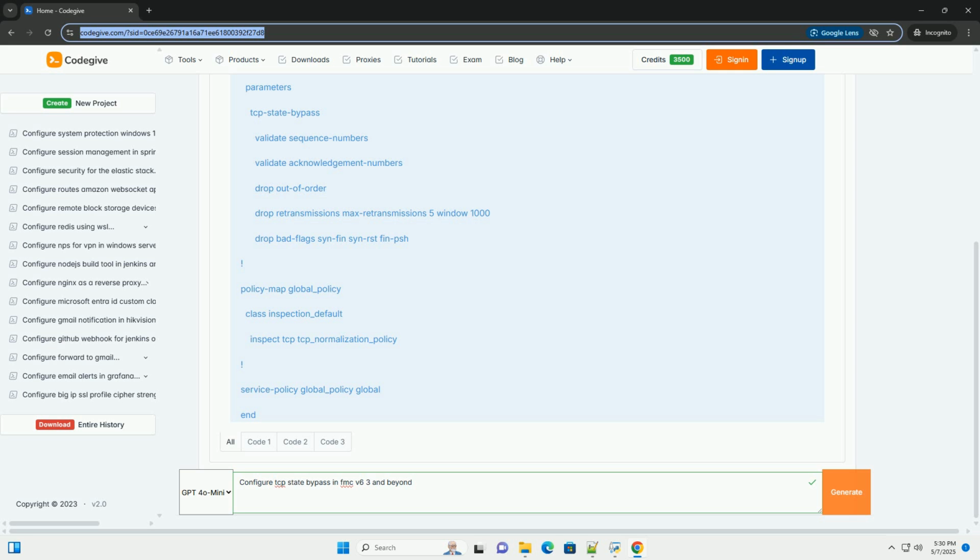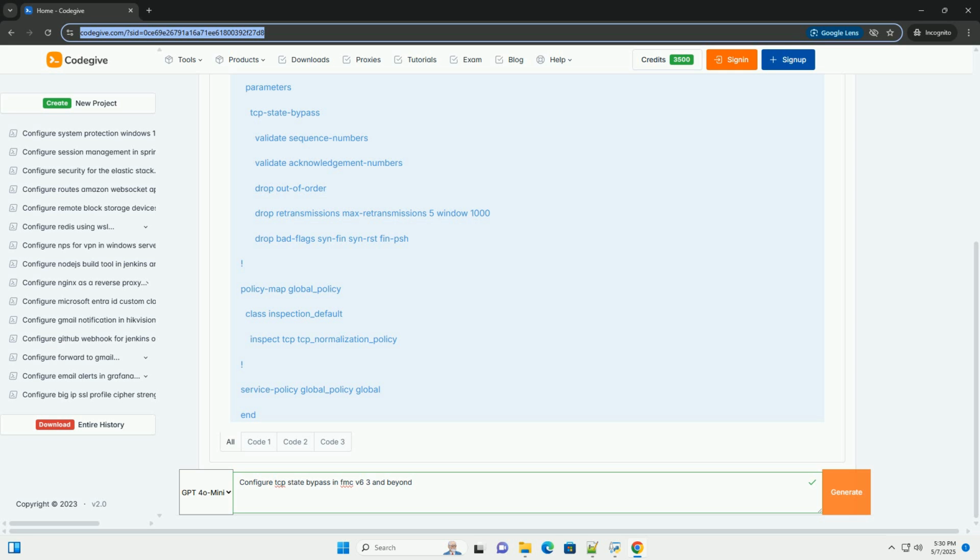4. Adjust configuration: if you identify issues, adjust the TCP state bypass settings in the NAP to be more lenient. For example, you might need to increase the maximum number of retransmissions allowed or disable drop retransmissions altogether for specific applications. Code examples: illustrative. Directly applying configuration via CLI isn't the standard method in FMC, which uses the GUI and API.